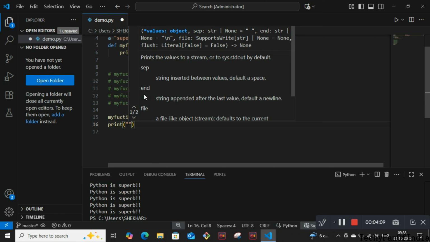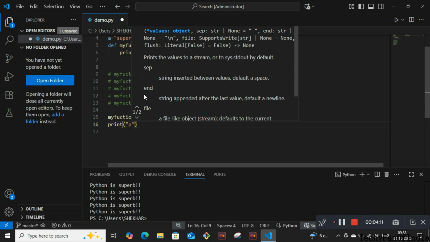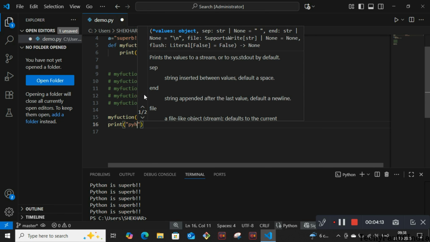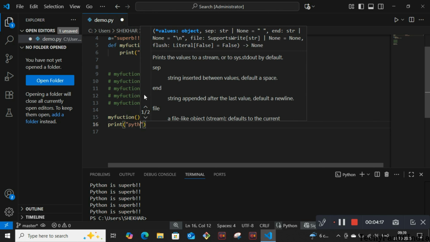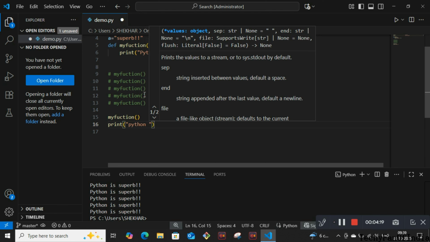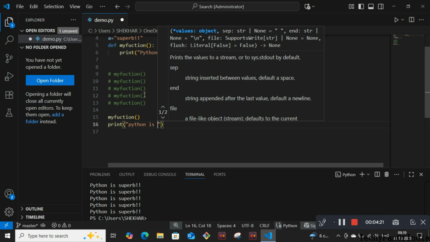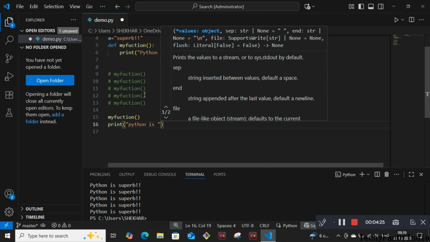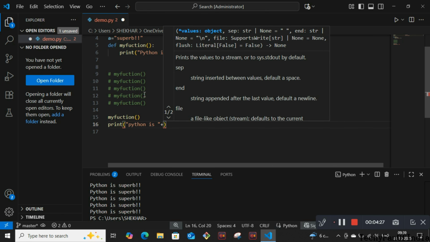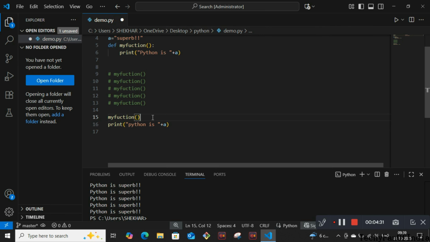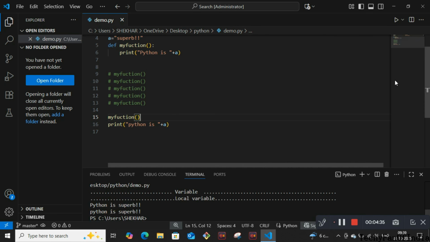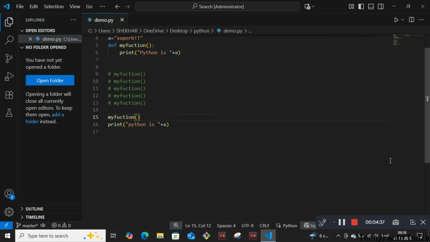in braces we are going to write Python is, double inverted comma is closed, plus a. So "Python is" plus a. We are running the code once. One function is there, and second is "Python is" plus a.